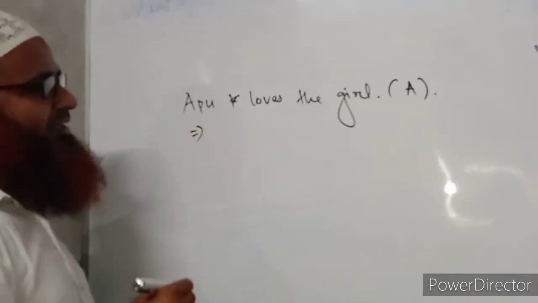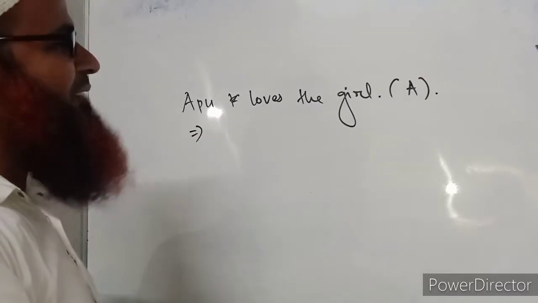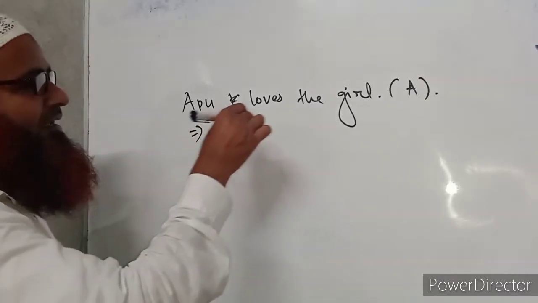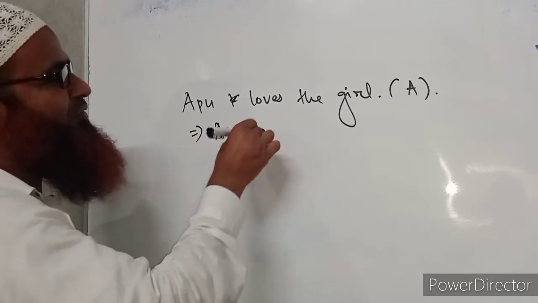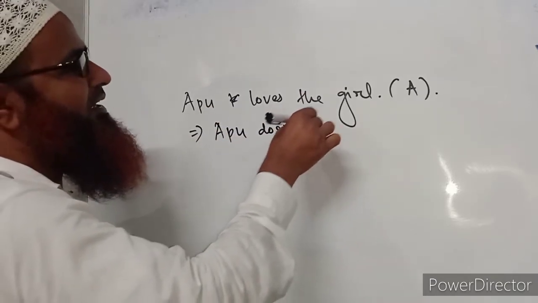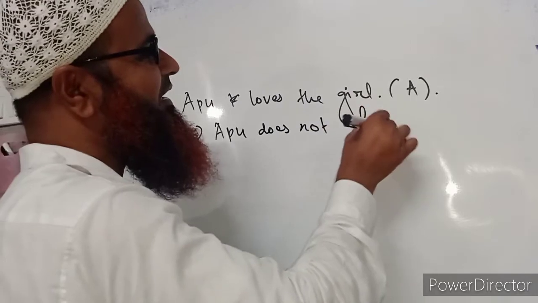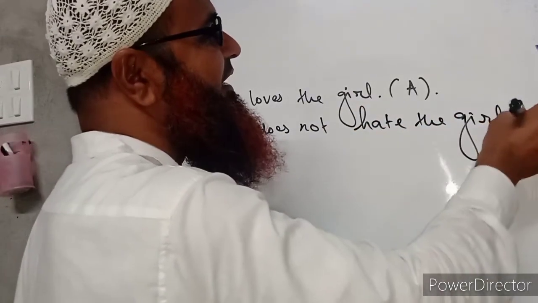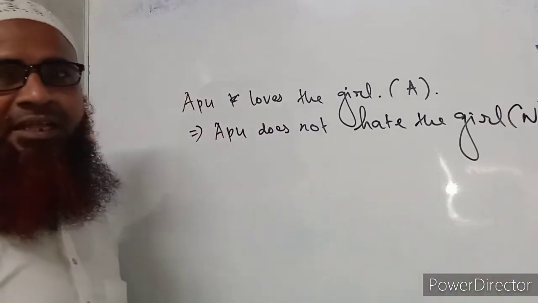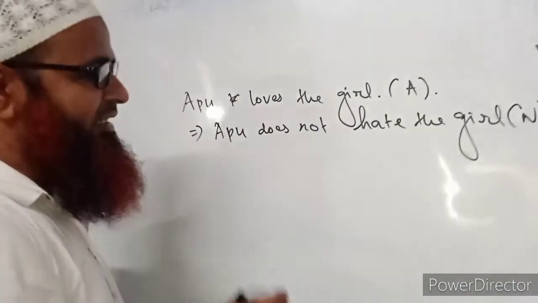Everybody loves the word love. So Apu loves the girl. If we want to make it negative, then we have to write Apu does not or doesn't hate the girl. Hate the girl. Negative.